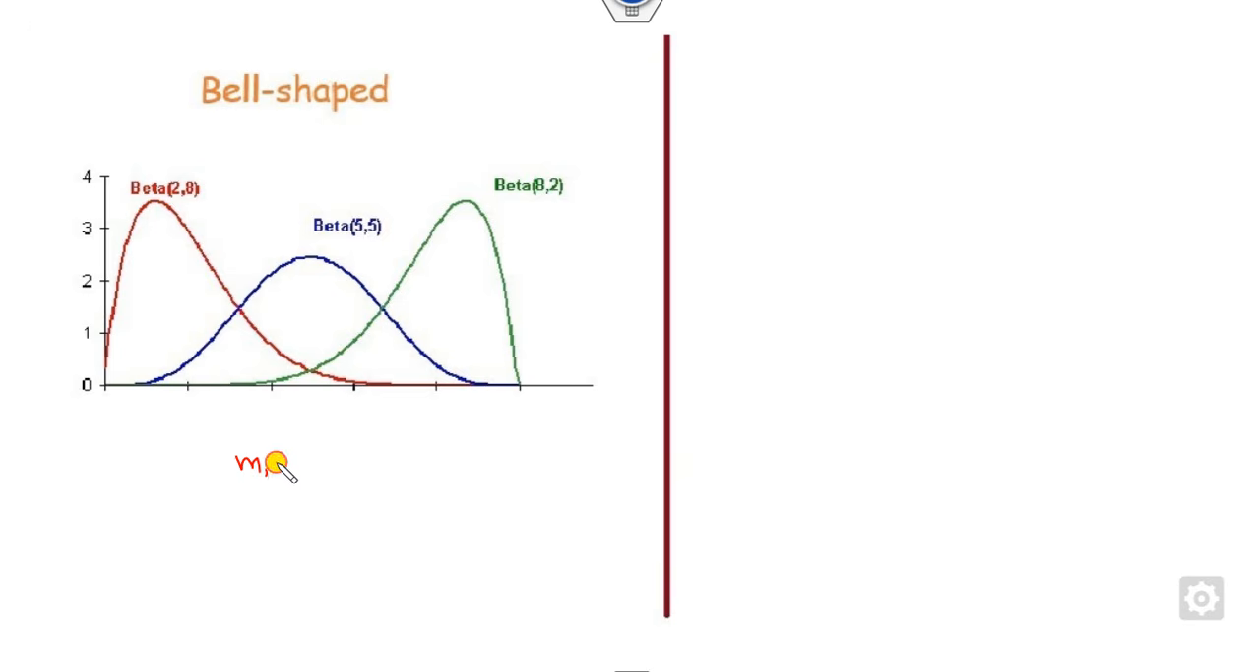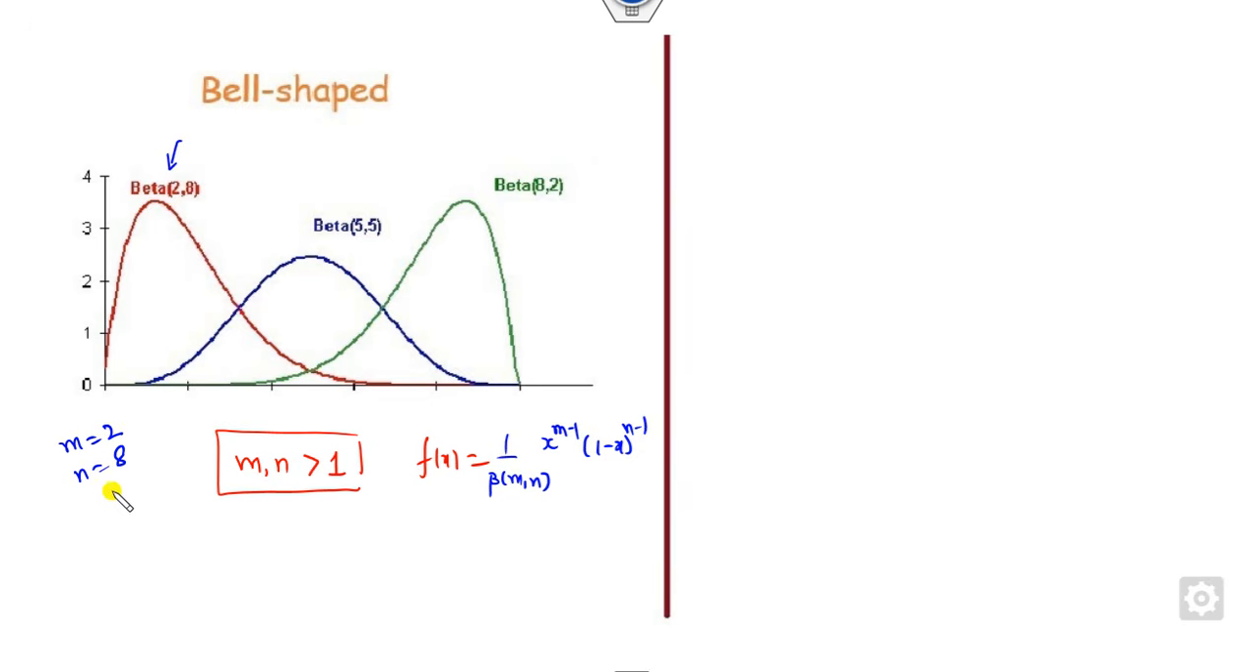For example, look at that. If M and N both are greater than 1, then the PDF of your beta distribution is this one: x raised to power m minus 1, (1 minus x) raised to power n minus 1, divided by beta of M, N. Whatever the value of M and N you take, for example beta of 2, 8, or M is 5, or M is 8 and N is 2, you can draw the graph by varying the value of x. In this case, the graph will be like a bell shape, but not exactly the normal one.